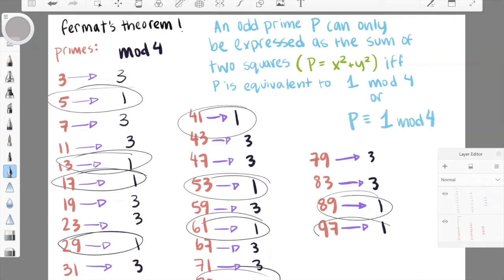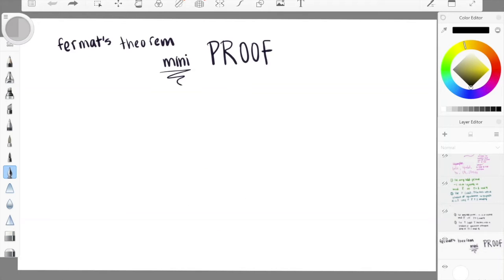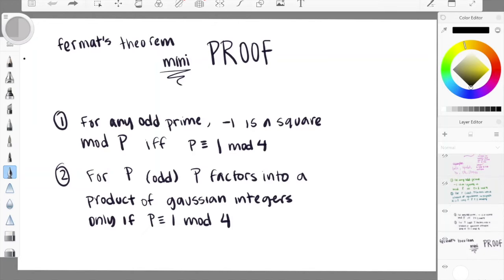Now let's get on to the proof. I'm going to call this a mini proof because there are two parts to it and we're only going to prove the second part. But by proving the second part, we do show the correct basic idea. The first part states that for any odd prime, -1 is a square mod p if and only if p is congruent to 1 mod 4. The second part states that for p, odd obviously, p factors into the product of Gaussian integers only if p is congruent to 1 mod 4.